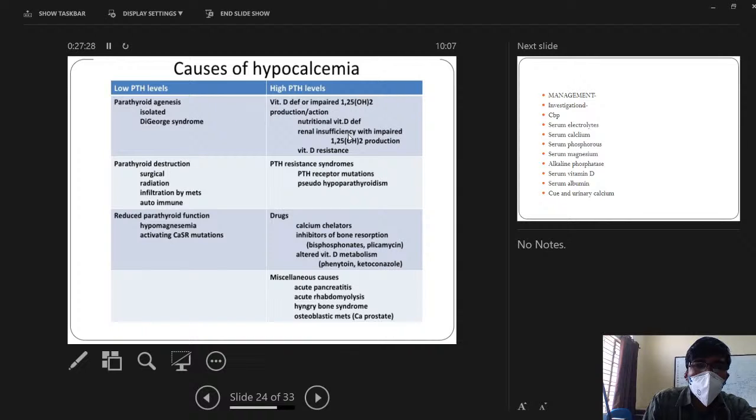Once you go through this slide, these are the causes of hypocalcemia. Most commonly, these are vitamin deficiency or impaired vitamin D action. These are the nutritional vitamin D deficiency. These are the important causes of hypocalcemia. These are all the rare causes like DiGeorge syndrome, surgical, radiation. So one thing we have to remember is nutritional deficiency and deficiency of vitamin D. These are the two most common causes of hypocalcemia. The other things are rare.